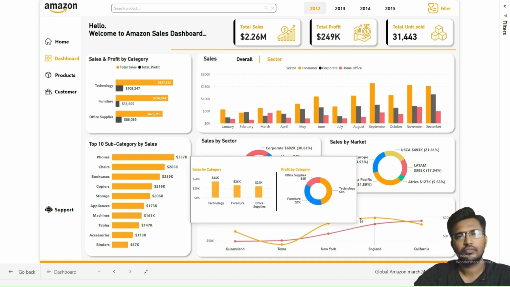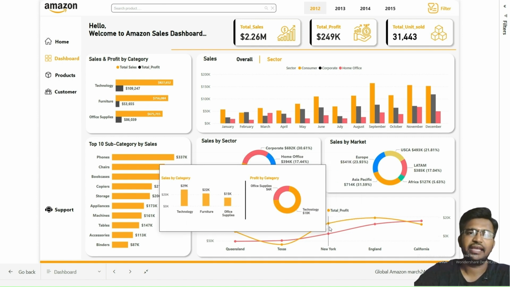The graph clearly highlights the key data points, making it easy to track changes and analyze the performance trajectory of each state. By hovering over a specific data point on the line graph, the user can access a detailed tooltip that provides additional context. This tooltip is designed to offer an in-depth look at the data, featuring one donut chart and the bar graph, that is, sales by the category and the profit by the category. Talking about the sales by the category, the first tooltip breaks down total sales by the category. This chart allows stakeholders to quickly assess which product categories are contributing the most significantly to overall sales at any given point in time.